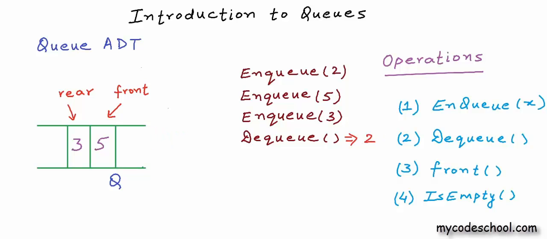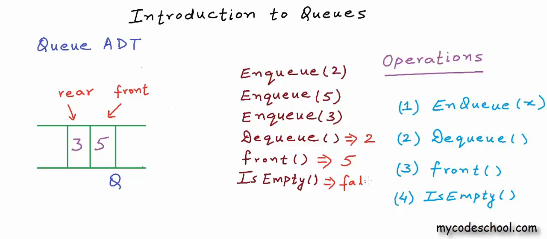Enqueue and dequeue are the fundamental operations available with queue. In our design, we can have some more for our convenience, like we have front and is empty here. A call to front at this stage will get us number 5, integer 5 as return. No integer will be removed from the queue. Calling is empty at this stage can return us a boolean false, or a 0 for false and 1 for true. So this pretty much is how queue works.